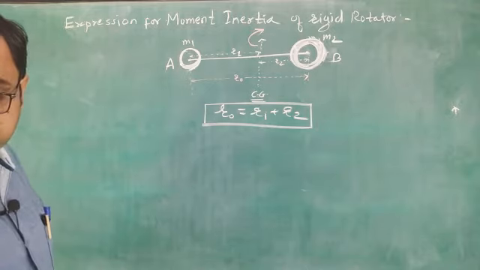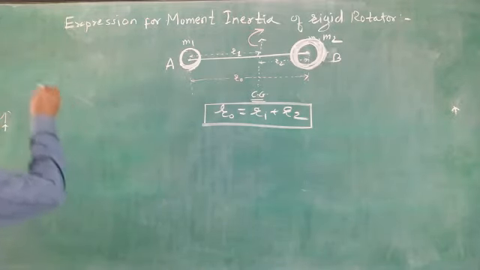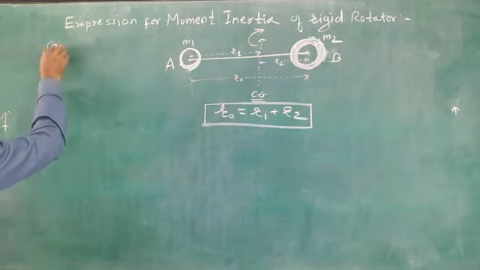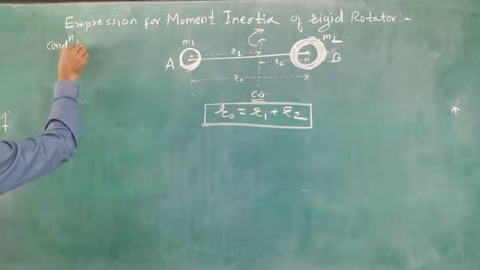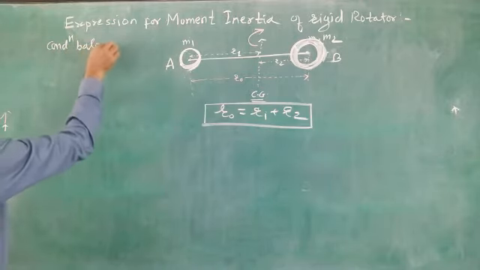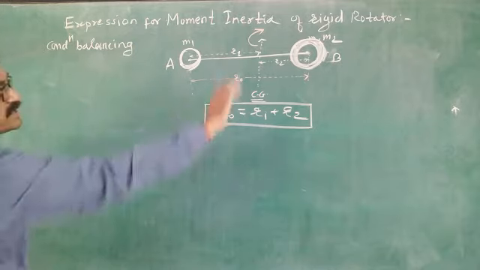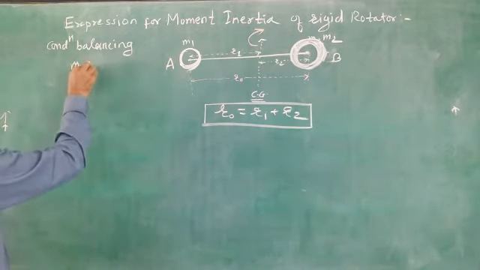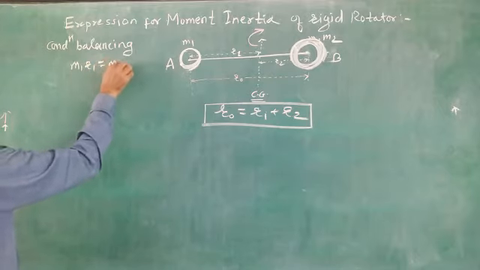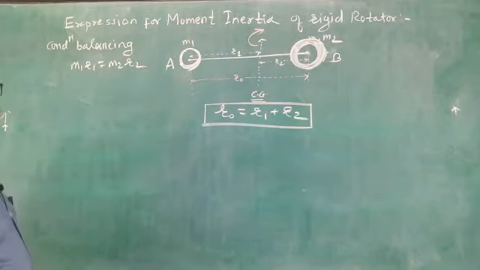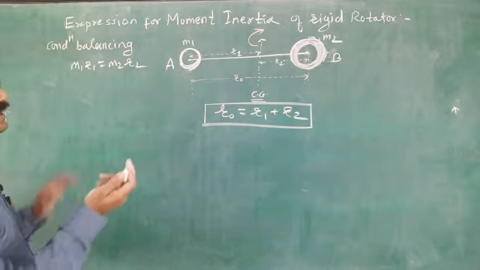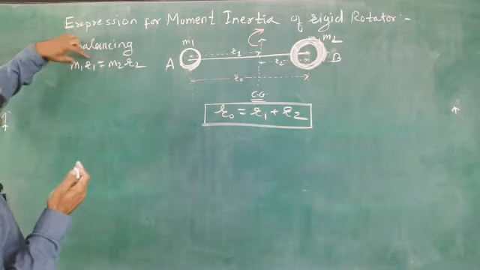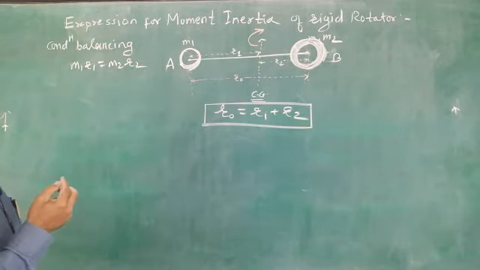What is the condition of balancing for this system AB? It is m1 R1 equals m2 R2. About the center of gravity, it will be balanced when m1 R1 equals m2 R2.